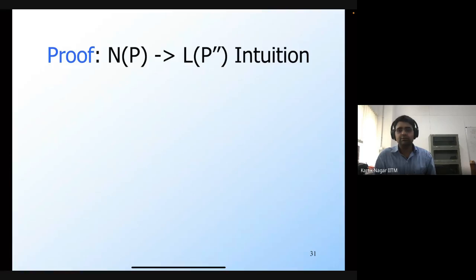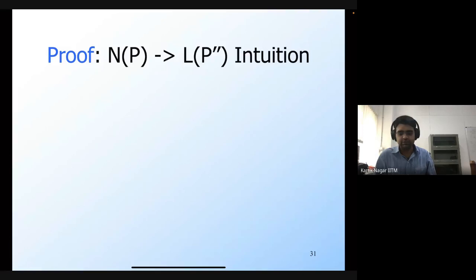So this new bottom symbol, I'm assuming, is not present in P, but it's present in P double prime. So P has its own bottom symbol, and you're saying that there is a new bottom symbol in P double prime. So none of the transitions of P are actually going to affect this new bottom. So you're saying that you add a transition from every state that removes the new bottom.